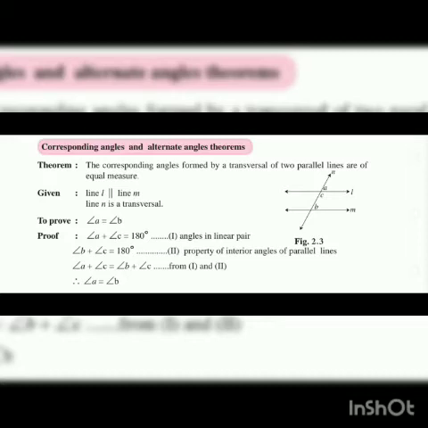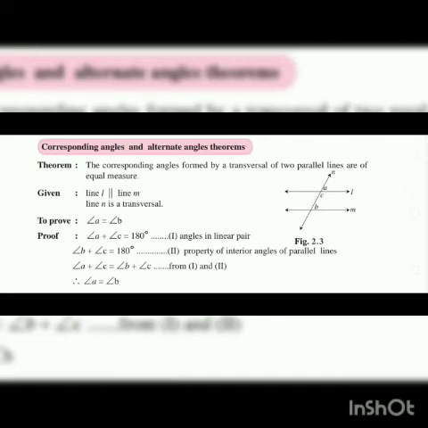So let's see how to prove this theorem. The first step of the proof is angle A plus angle C is equal to 180 degrees. Call it equation 1. Where did it come from? Yes, angles in a linear pair. If you remember what angles in a linear pair say, angle A plus angle C is equal to 180 degrees.